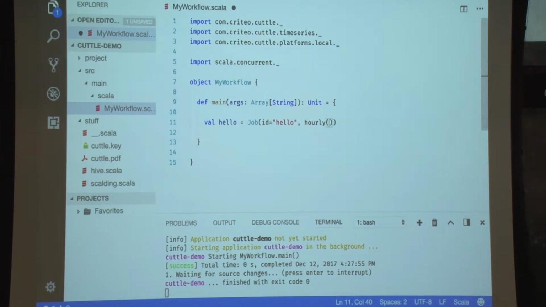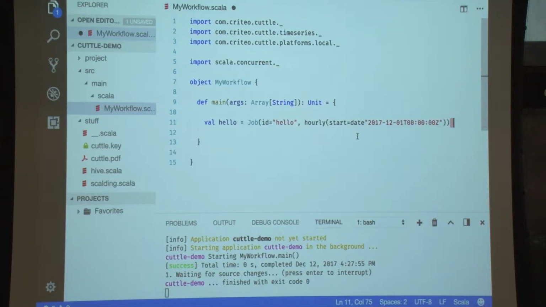And it's important because I will put a start date. Started on the 1st of December. And if I launch this workflow right now, it has to run a lot of times, right? Because it has to run for all the hour partitions between the 1st of December until now. And it will run everything in parallel because it is late and it wants to catch up. So it will try to run everything in parallel. Of course, you have some resource management. So you can put other metadata, but basically you have an ID and a scheduling.